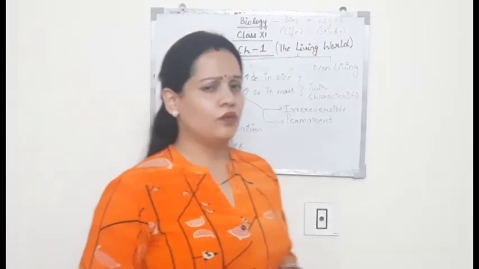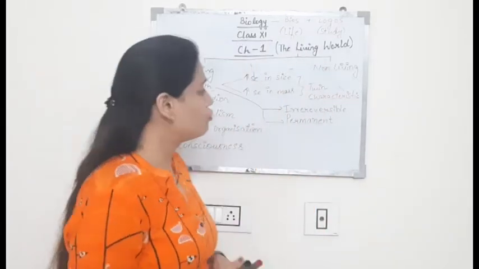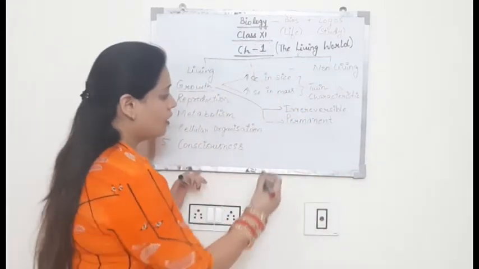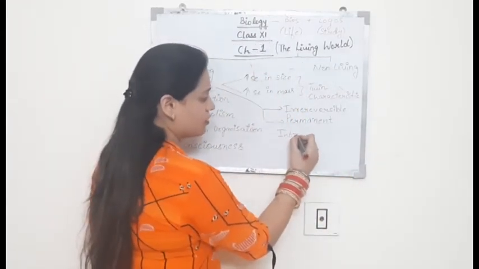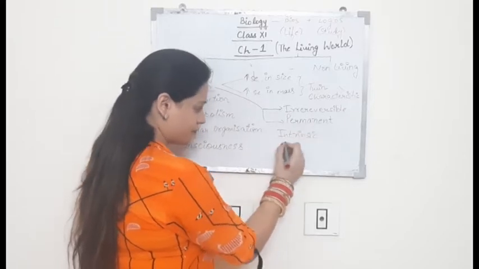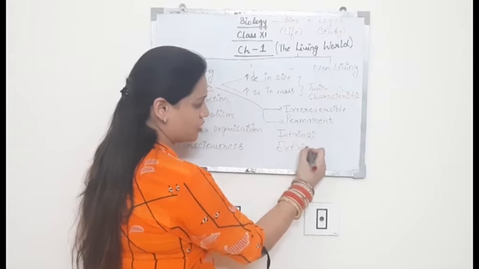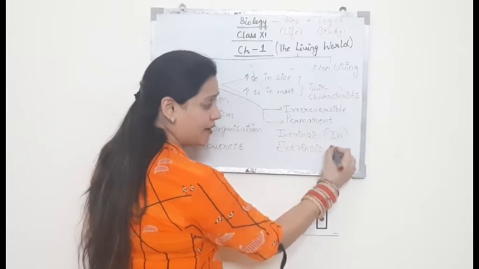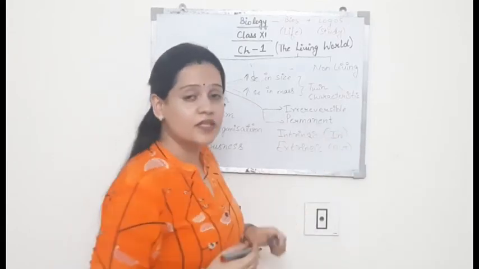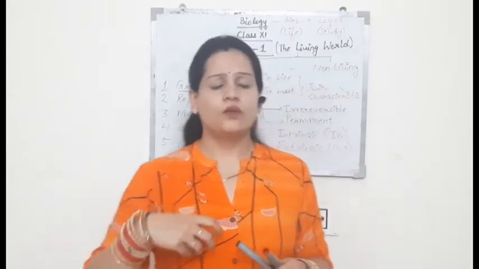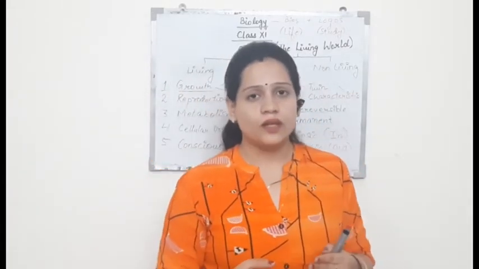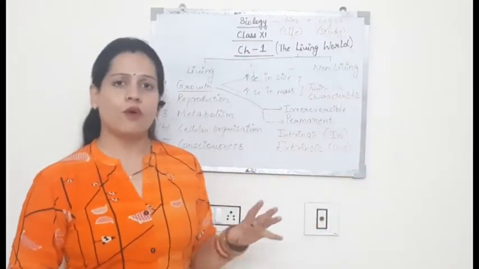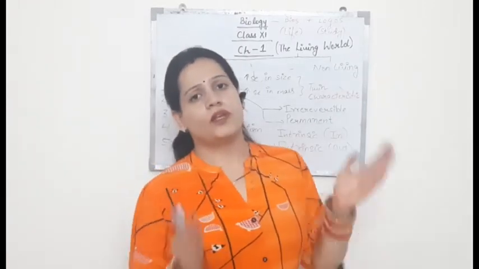If we talk about growth, it can be divided into two categories. One is intrinsic growth and the other is extrinsic growth. What are intrinsic and extrinsic growth? Does any one of you know? These are the two types of growth that we are seeing. The growth which occurs inside the body is intrinsic growth. What does it mean to occur inside the body? Inside our body there are cells, they multiply and then form a tissue, form an organ, form an organ system, so the complete organism is formed.